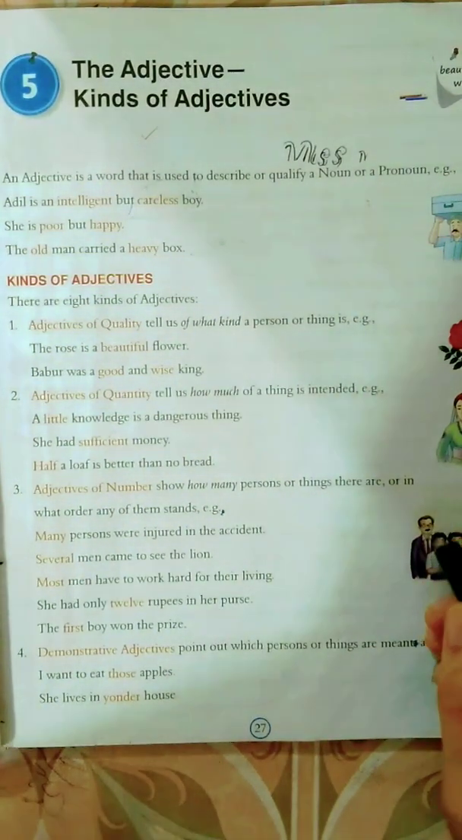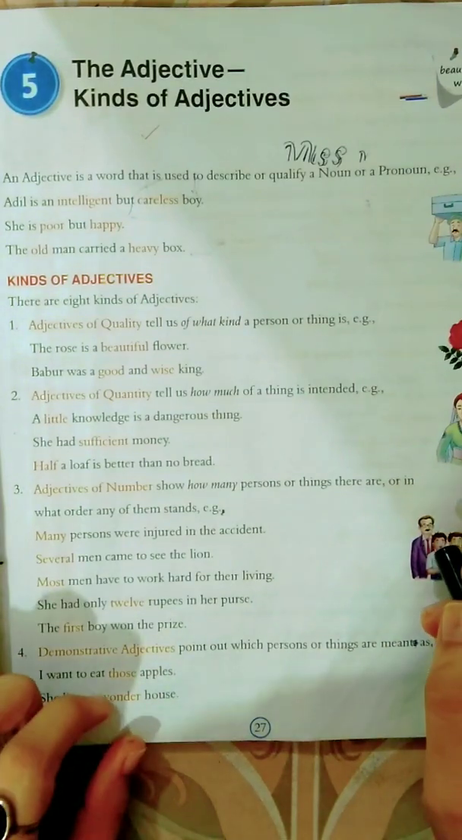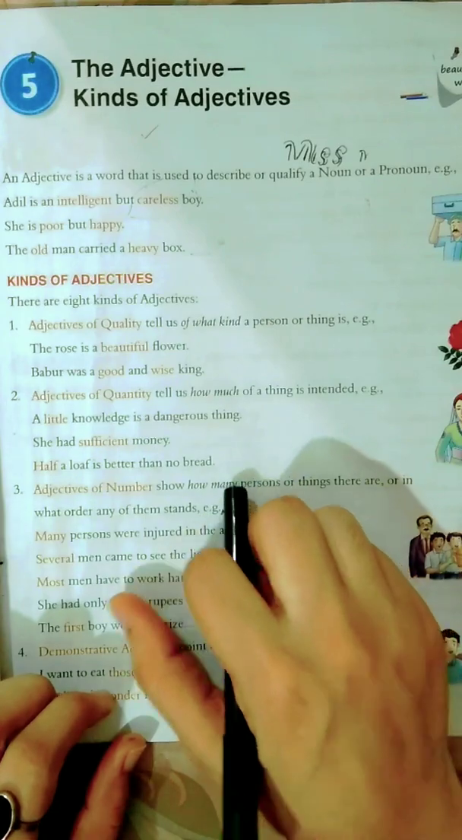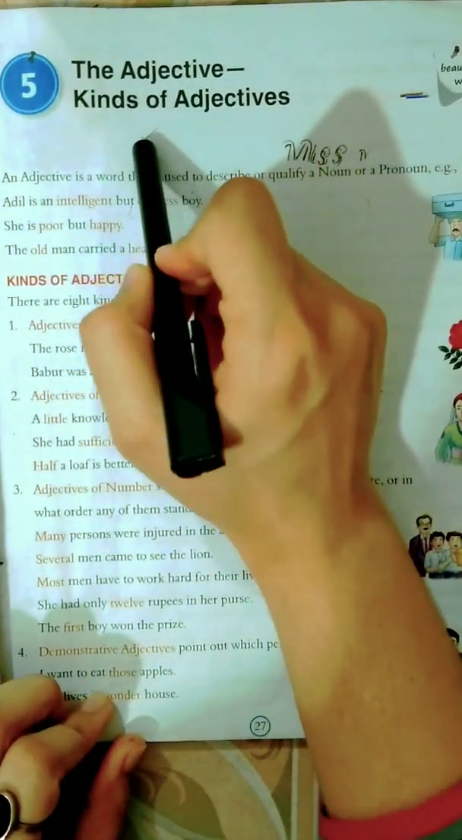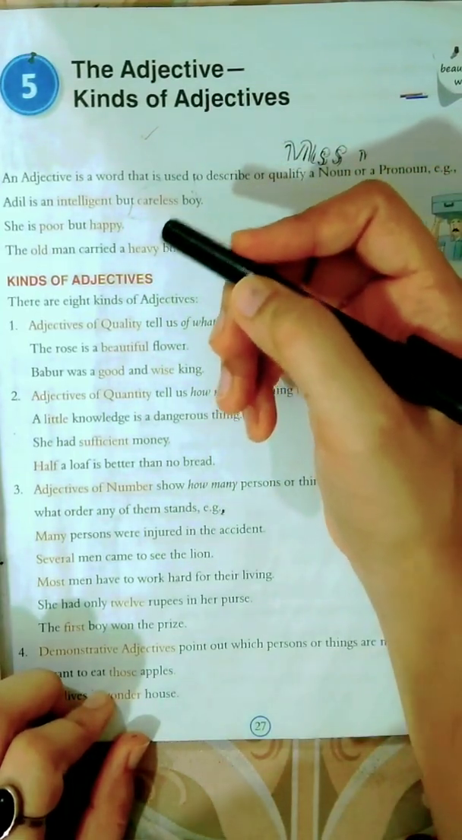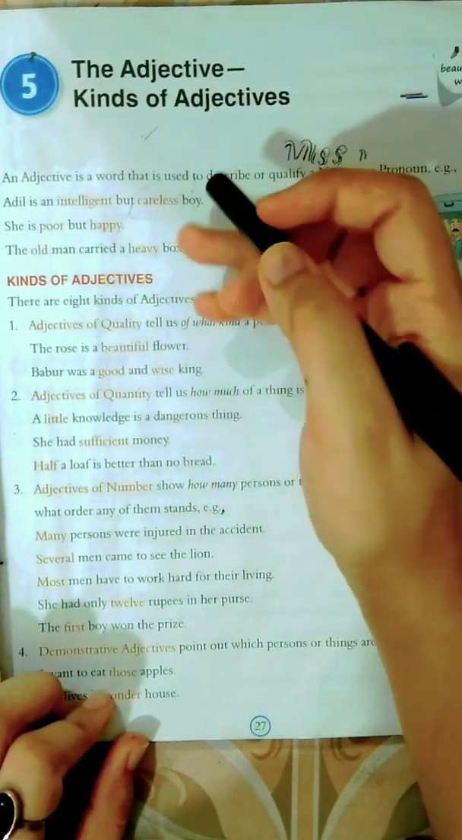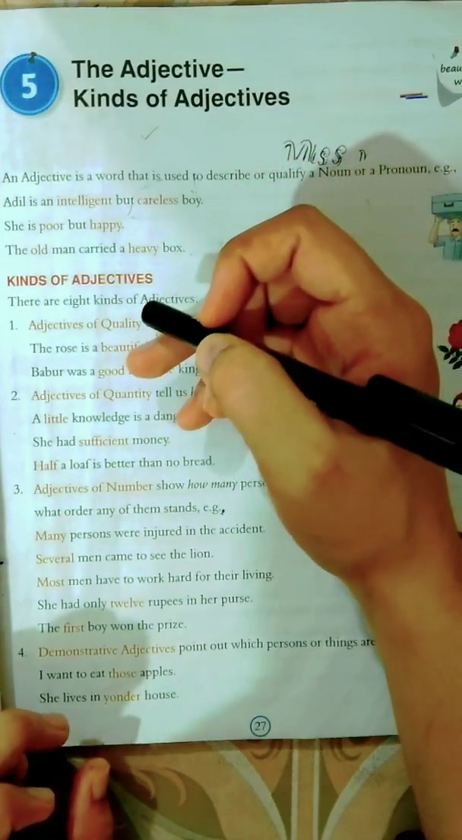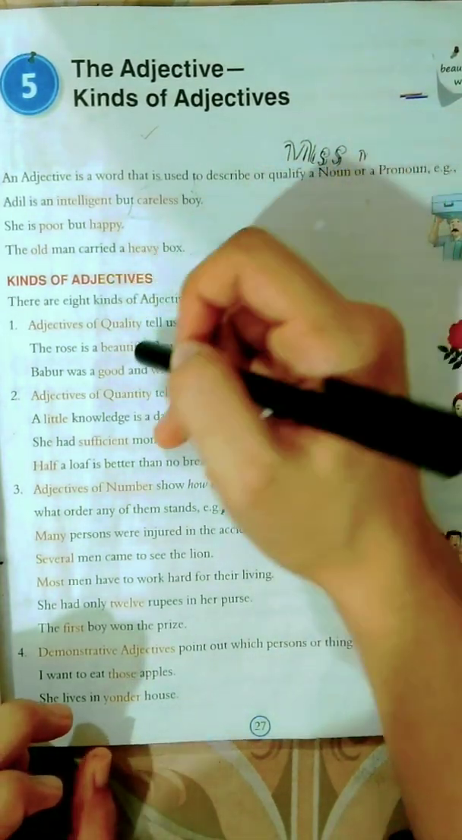Students, in previous videos we have discussed the first 4 parts of speech: noun, pronoun, adjective and verb. And in today's video we'll discuss adjective and its kinds. So first of all, I'll tell you the definition of adjective. What is an adjective? An adjective is a word which qualifies or tells more about a noun or a pronoun.